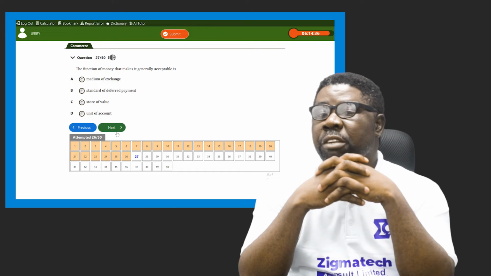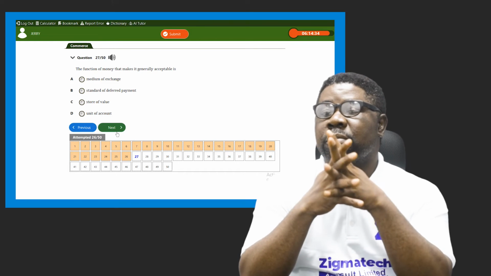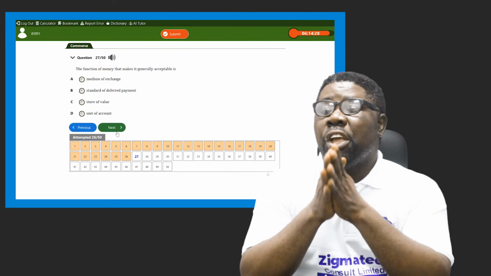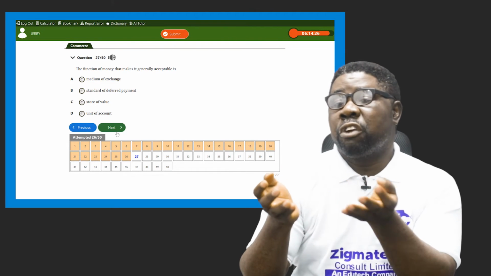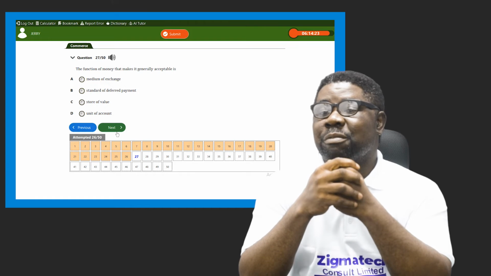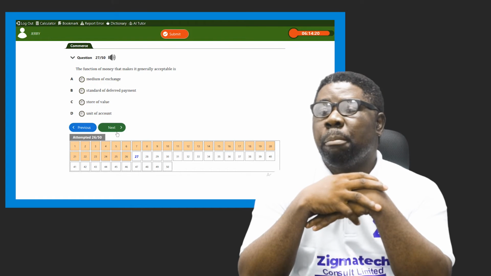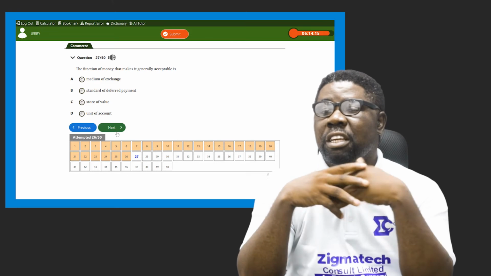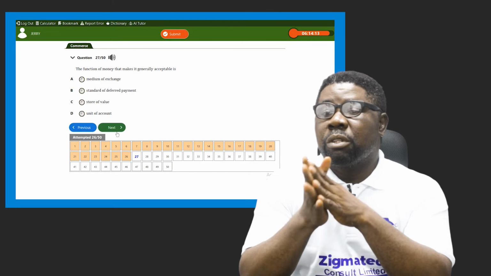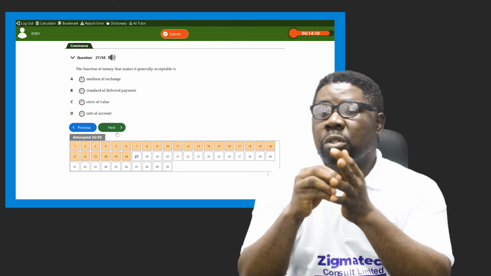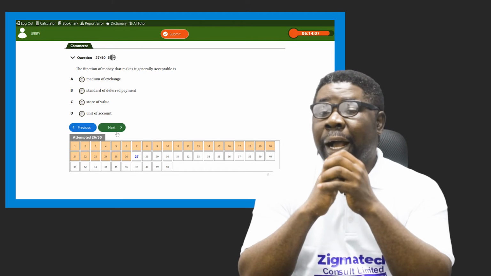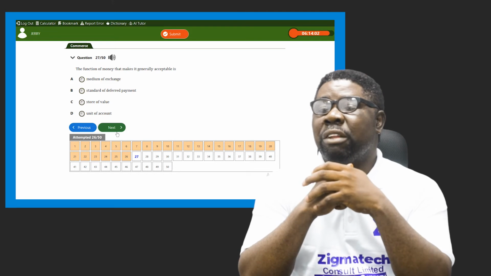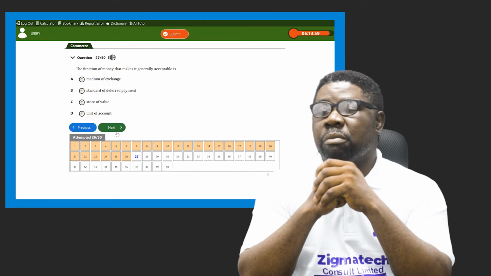The function of money that makes it generally acceptable is what? Everybody accepts it based on this level of transaction. A says medium of exchange. B says standard of deferred payment. C is store of value. D is what? These four are actually functions of money, but one really carries the weight that makes it generally acceptable.